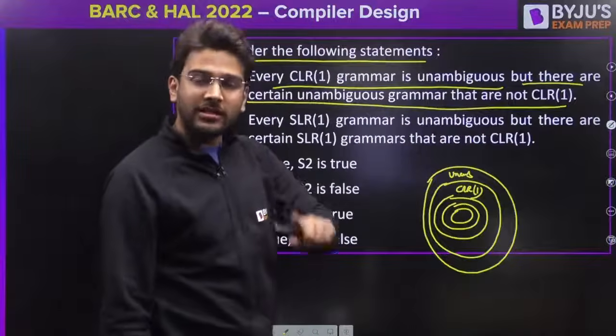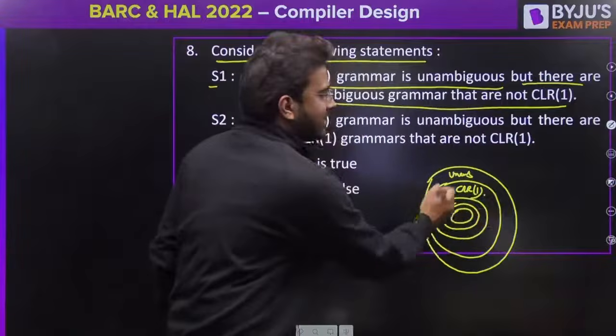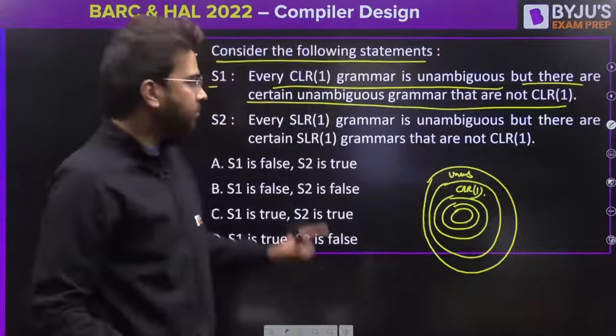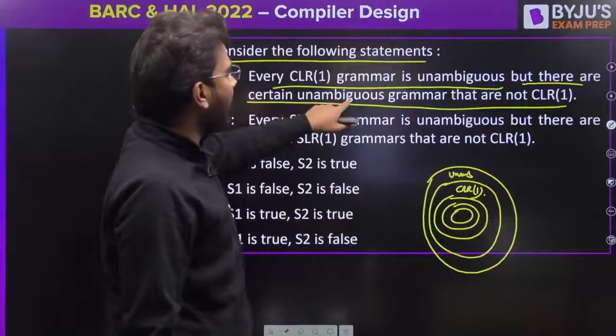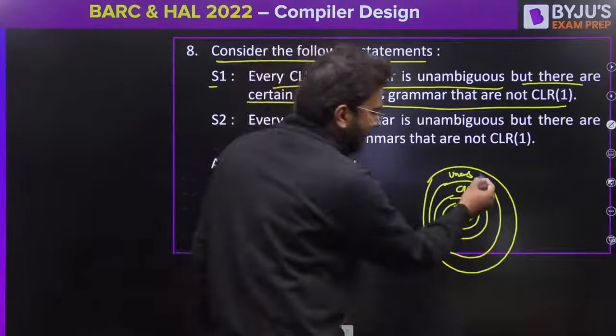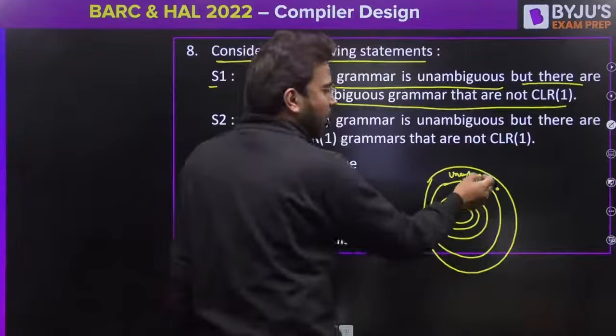Is it true or false? Yes, it is true. If you have a CLR1 grammar, definitely it is unambiguous because it is a subset of unambiguous grammars, correct? But there are certain unambiguous grammars that are not CLR1. That means you have certain unambiguous grammars here that are not CLR1.